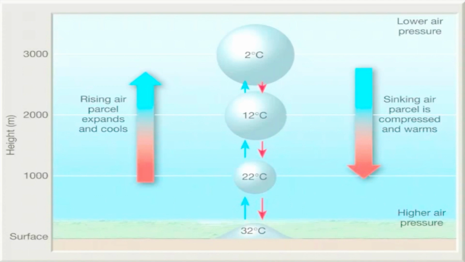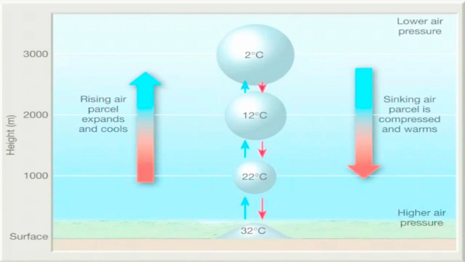Now here we can see one thing. As the parcel is moving up, its volume is increasing, and as the volume increases, we know temperature decreases. Here the fall of temperature is 10 degrees Celsius per kilometer. And remember, this is a parcel, so we can't apply ELR over here. For a parcel, we always apply adiabatic changes, whether it is a dry adiabatic change or a wet adiabatic change.